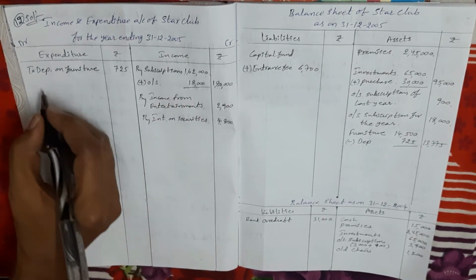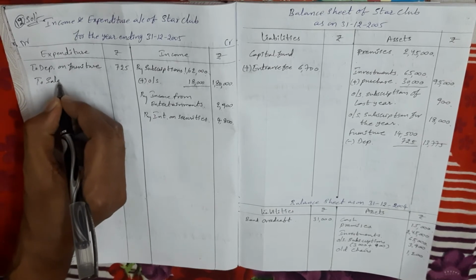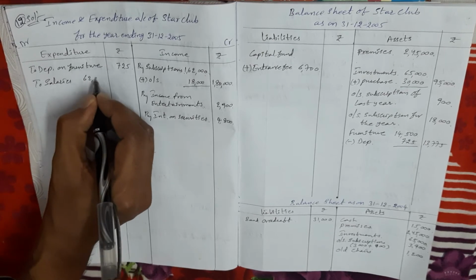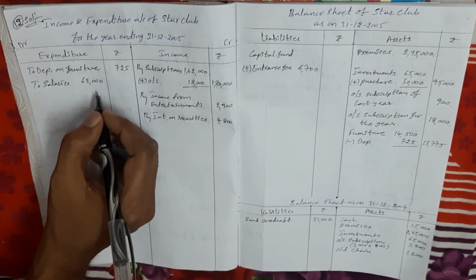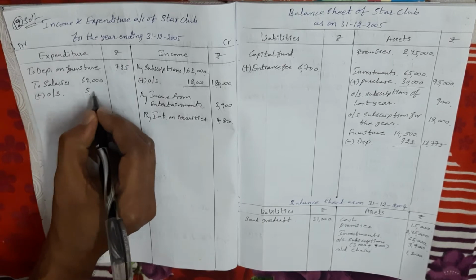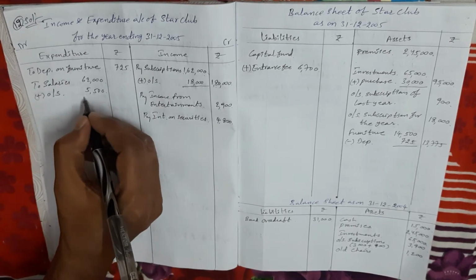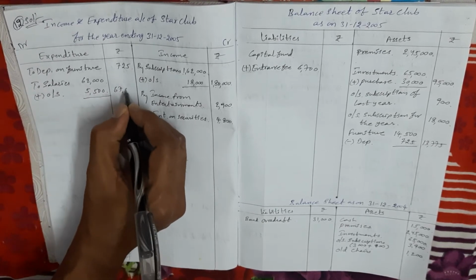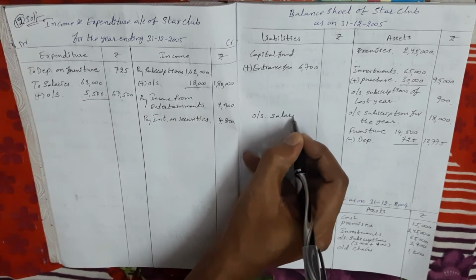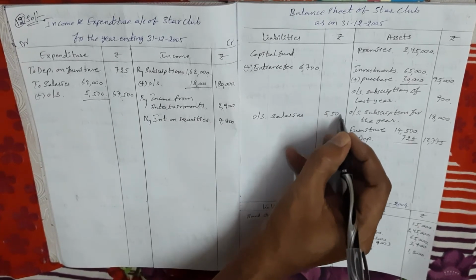Next, salaries, revenue expenditure, debit side, inner column. If an adjustment is there, the adjustment: salary 5,500 rupees for December 2005 is outstanding. 2005 means the current year only, so add the current year outstanding amount of 5,500. So in the outer column 67,500. A second time it comes in the current year balance sheet, liability side, outstanding salaries 5,500.